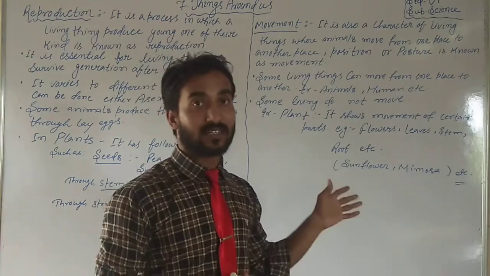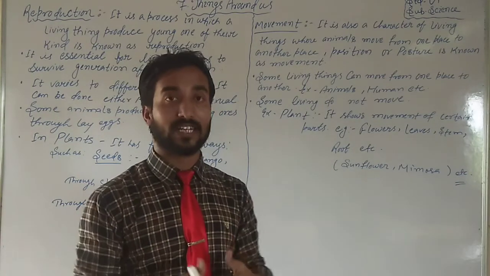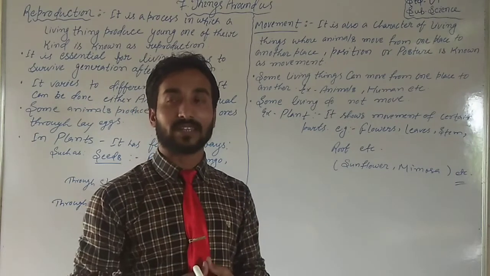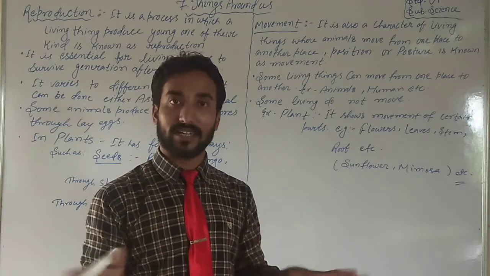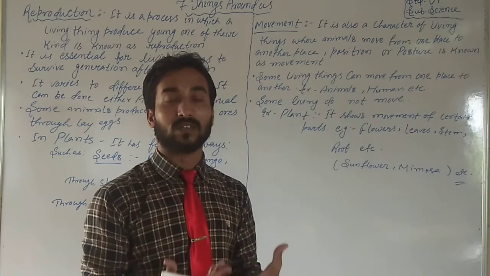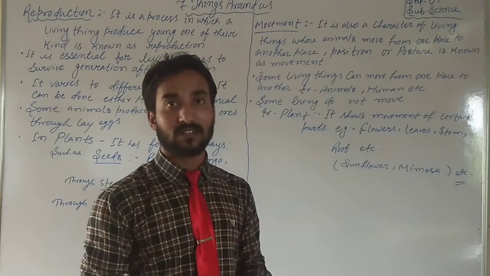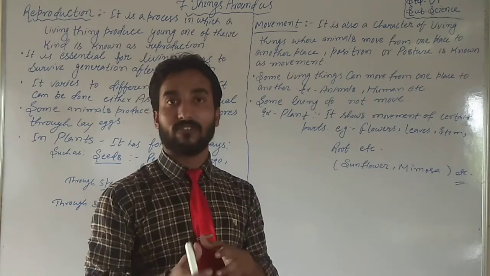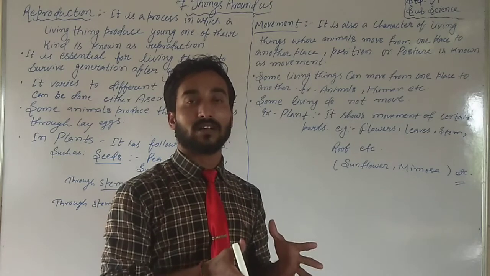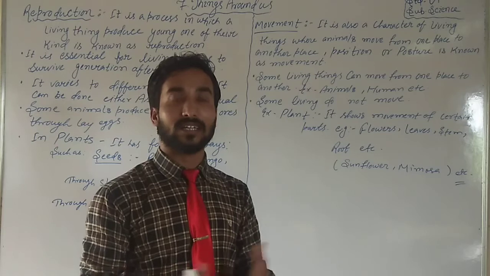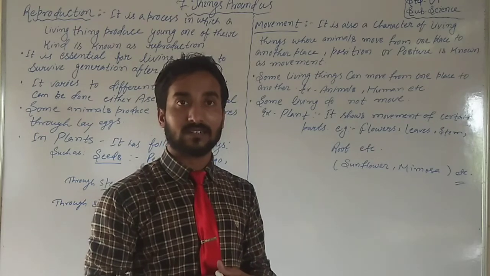If it does not exist in nature, the day will come that complete nature will die. If reproduction is not possible, then how will nature exist? Because we all are interdependent. Somewhere we depend on nature, somewhere nature is already complete in itself.